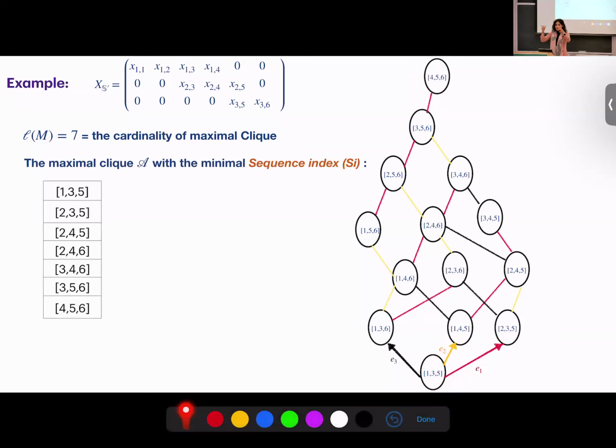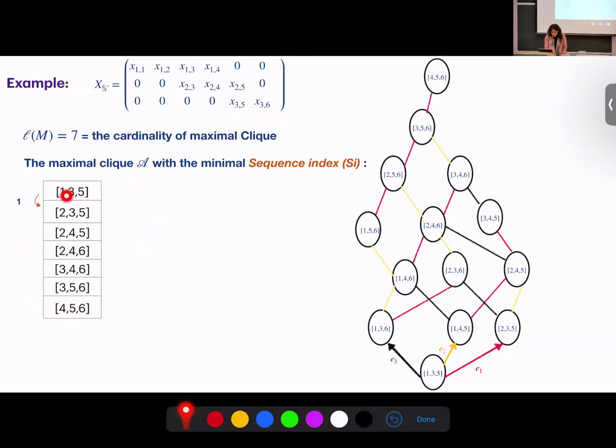Look, the lattice is really complicated, but you can write the maximal clique as a table, which is a standard table. This is the maximal clique denoted by this. What does it mean? You start from 135, which is the smallest one, and you end with the maximal one. But in each step, you go with one of these directions, which must be legitimate. What does legitimate mean? There are 7 levels, so you cannot always go up with all of these possibilities. For example, here there is no E3 direction.